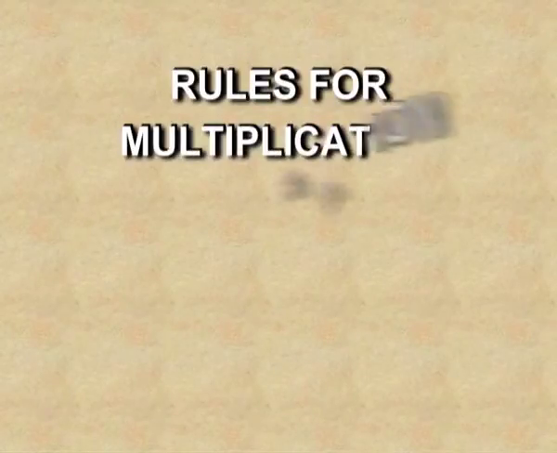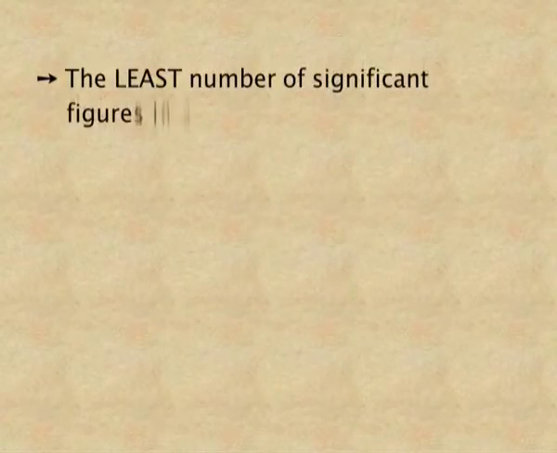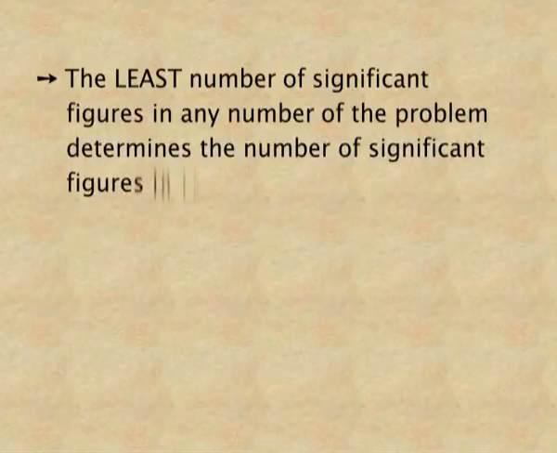Rules for multiplication and division of the significant digits. The least number of the significant figures in any number of the problem determines the number of the significant figures in the answer. That is, for the numbers we are multiplying or dividing, our answer should have only that number of significant figures in which our number has the minimum number of the significant figures.